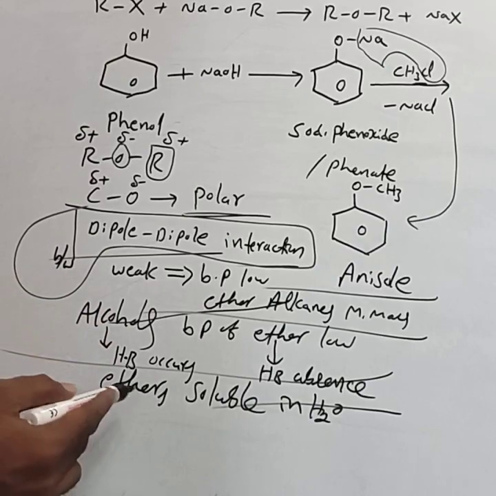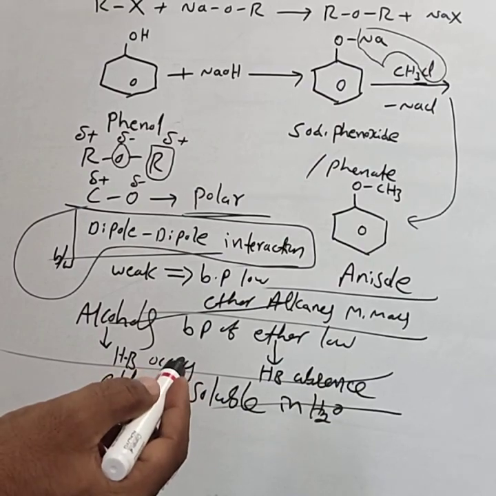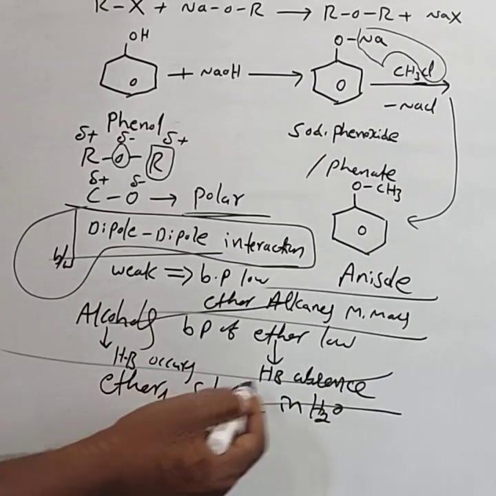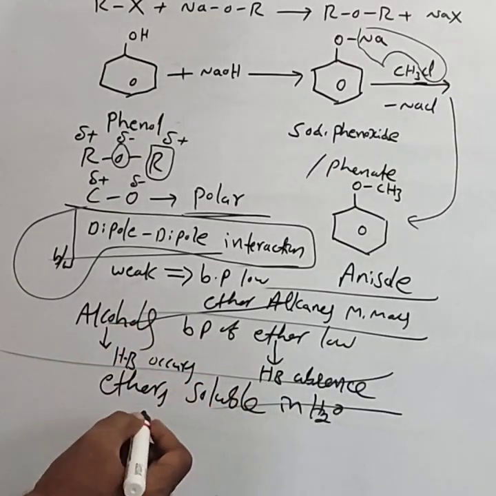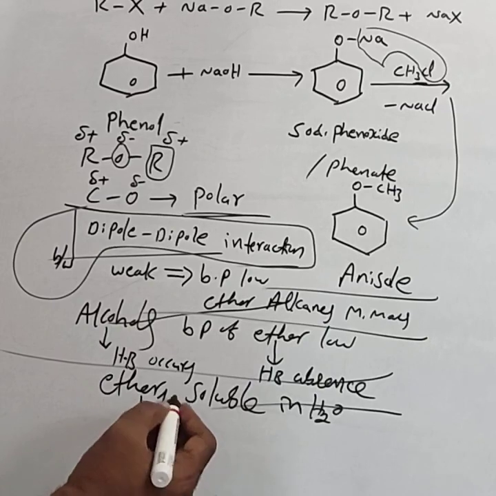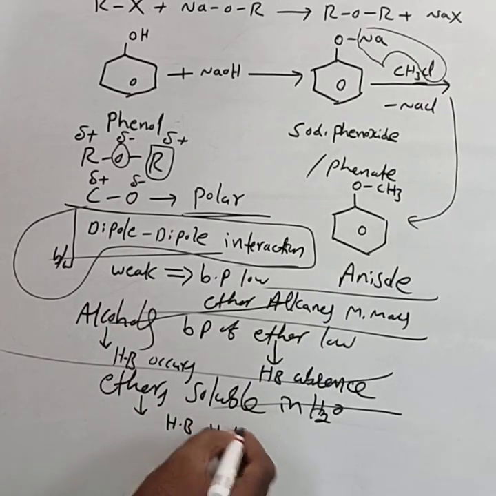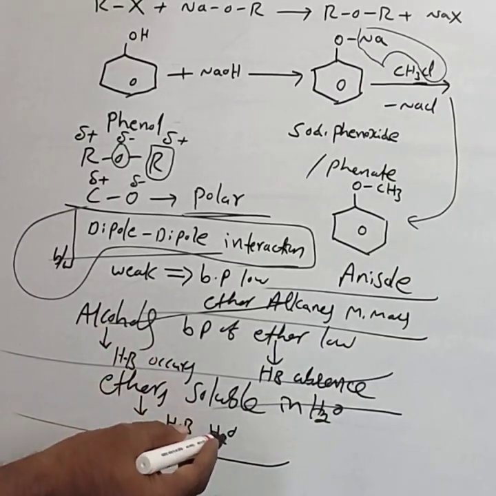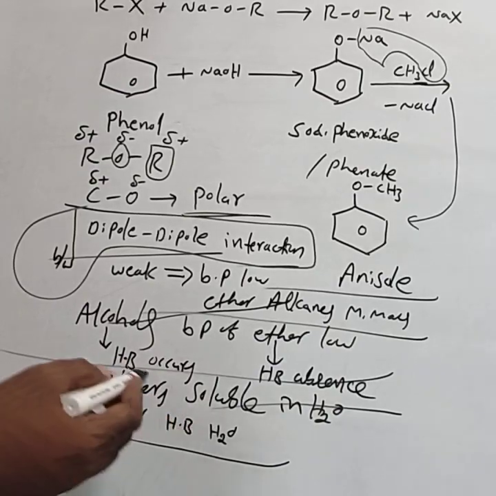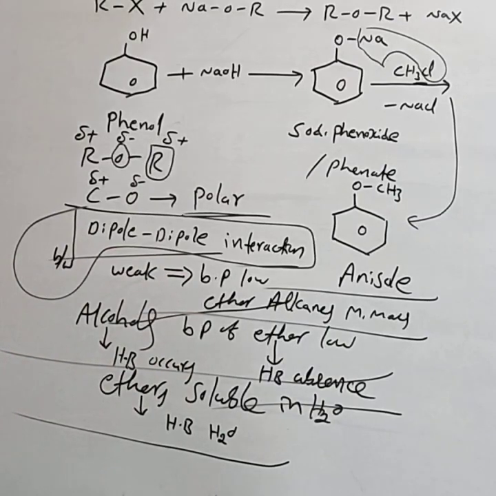Because ethers can form hydrogen bonds with water. Due to that hydrogen bonding, ethers are miscible in water. This is about the physical properties.